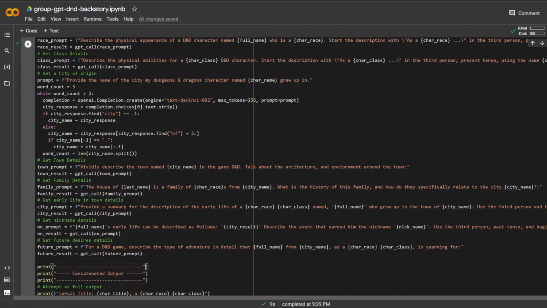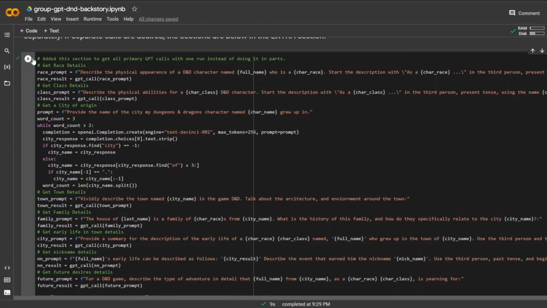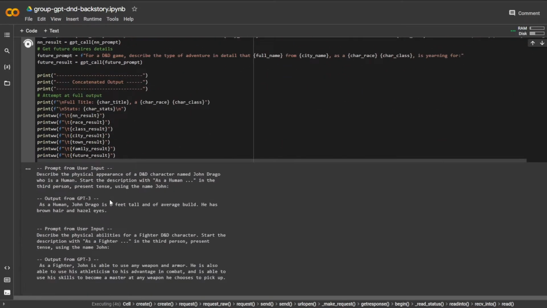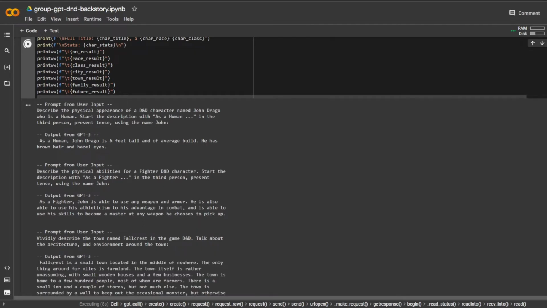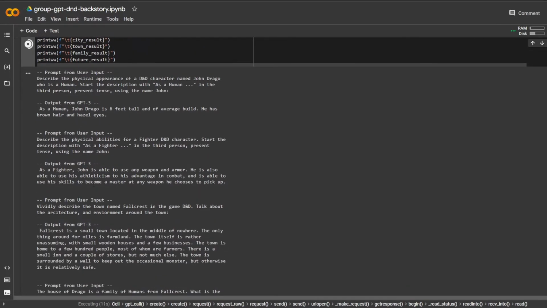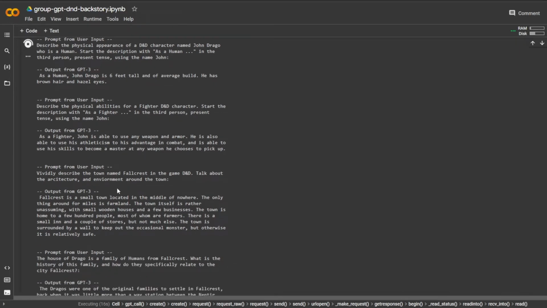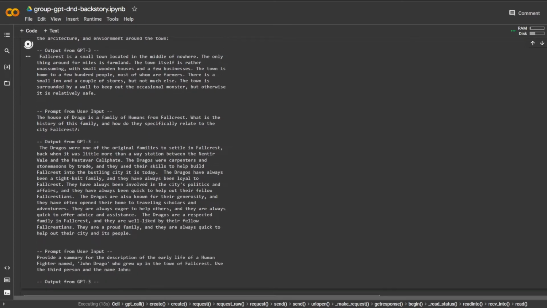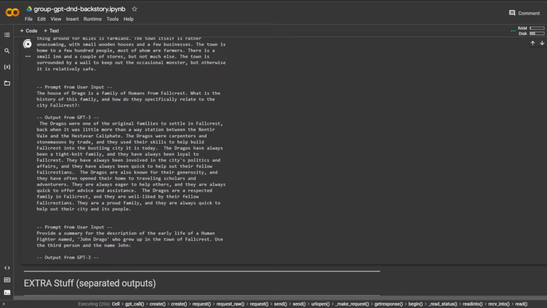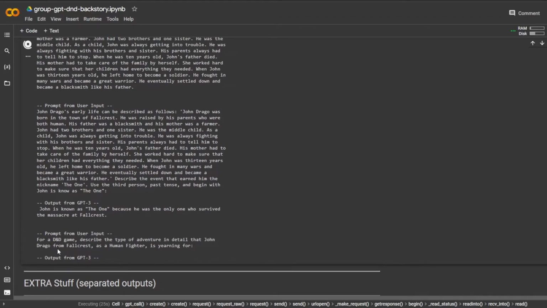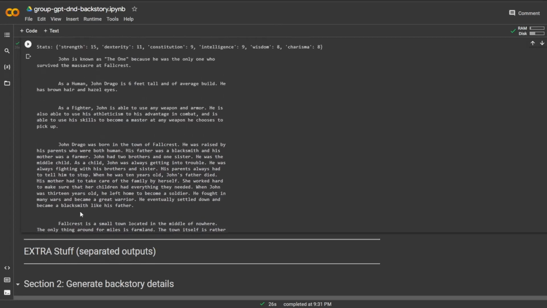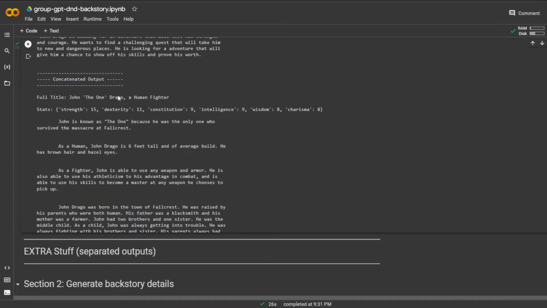And then it looks like it's going to create a concatenated output. So let's go ahead and run this and see how it does. So it looks like it's going through doing all of these different calls. Looks like it's printing a lot, so that means it's got sufficient detail. It's very cool that it's able to get that much detail. So it looks like at this point it is on the description of my early life, and should be almost done. And there we go. So it created the concatenated output.